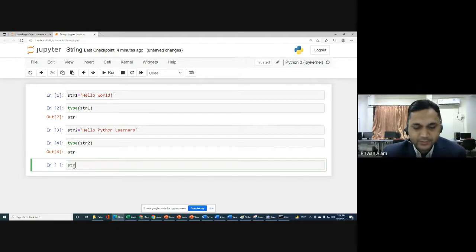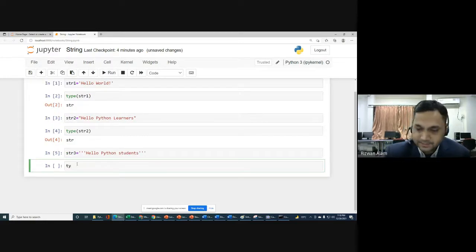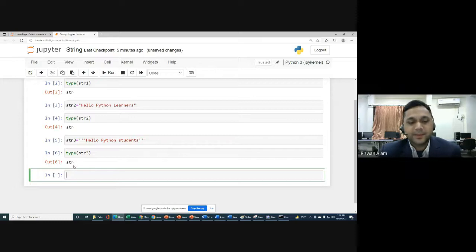Similarly we can do for str3, and here we are going to use triple quotes. We will use three quotes, and here we will write Hello Python students. Within triple quotes also we can write, and if you check type of str3, you will find that for str3 also we are getting class string.